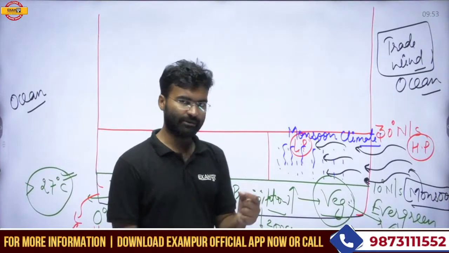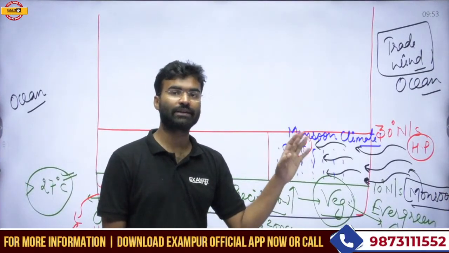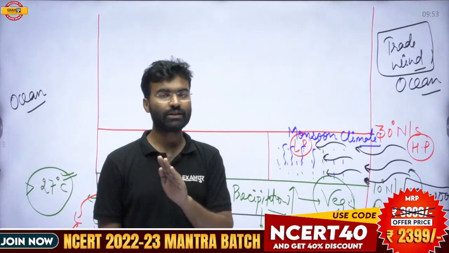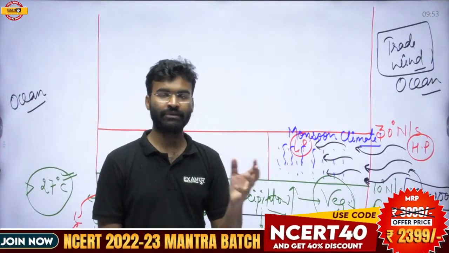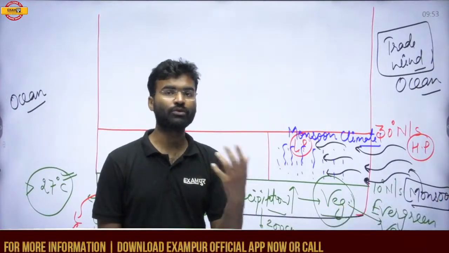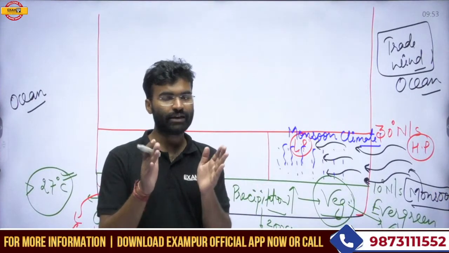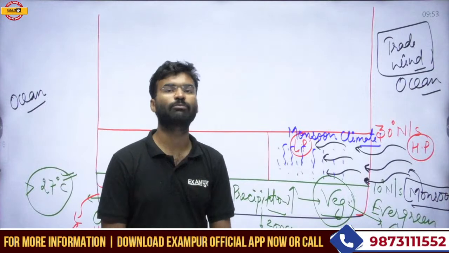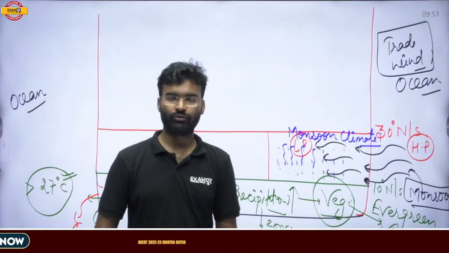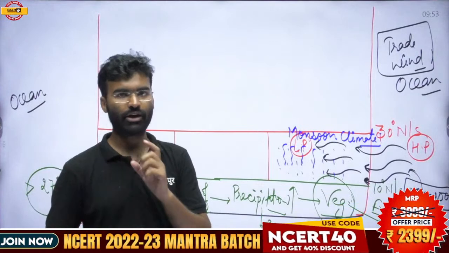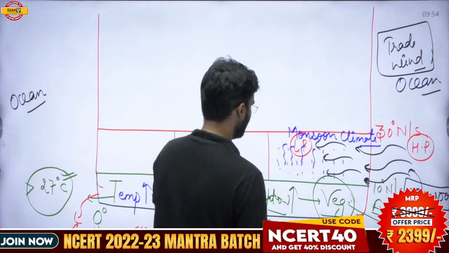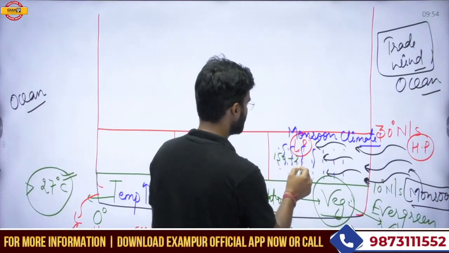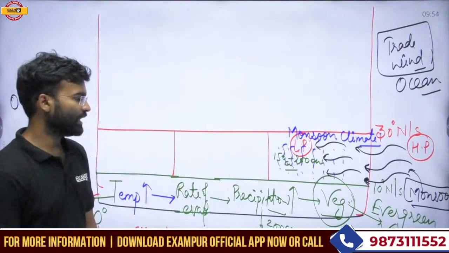The amount of precipitation in this monsoon climatic zone is relatively high, but it does not rain throughout the year. It gets rainfall only for a fixed time period in the year, and the amount of rainfall is approximately 100 centimeters to 200 centimeters.